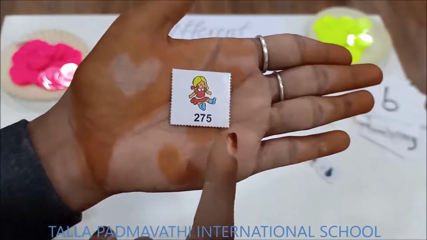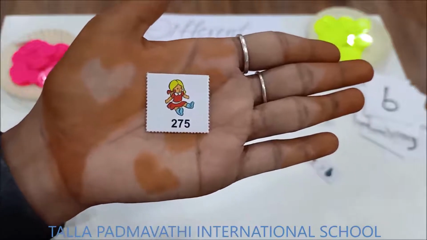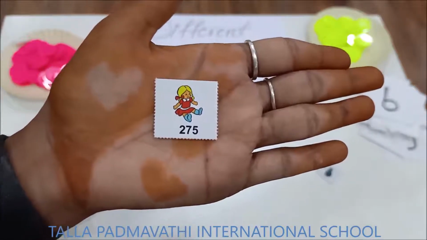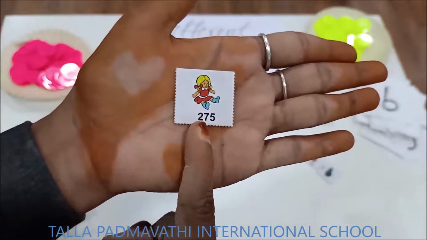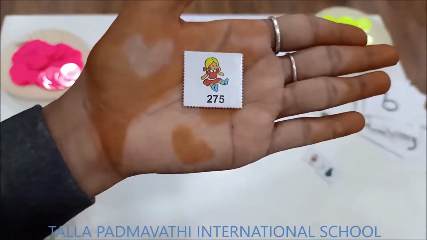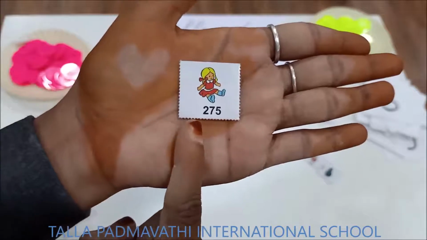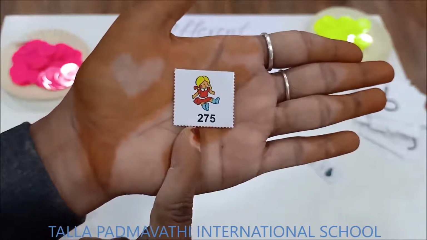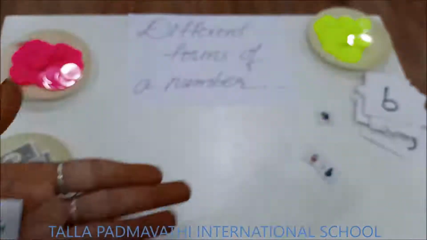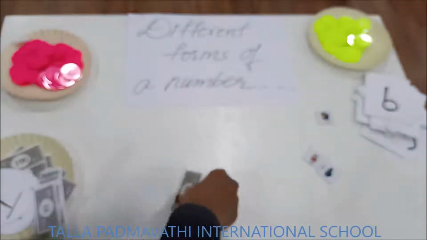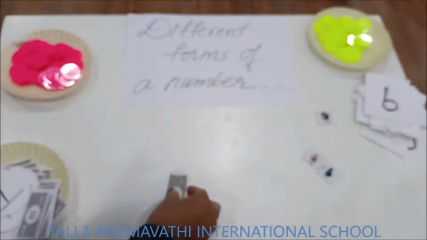You tell me what is in ones place. Ones place I have 5. Tens place I have 7. Hundreds place I have 2. So how many hundreds do I have to take? Did you say 2? Okay. 100, 200.